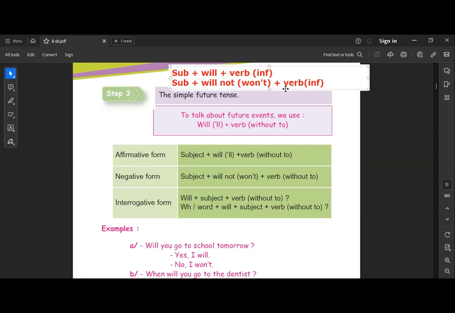They're the same. Now if we are going to use the interrogative form, as you know the interrogative form is the opposite of the affirmative form.